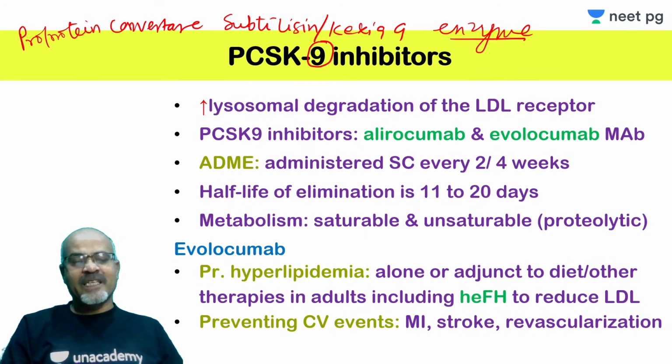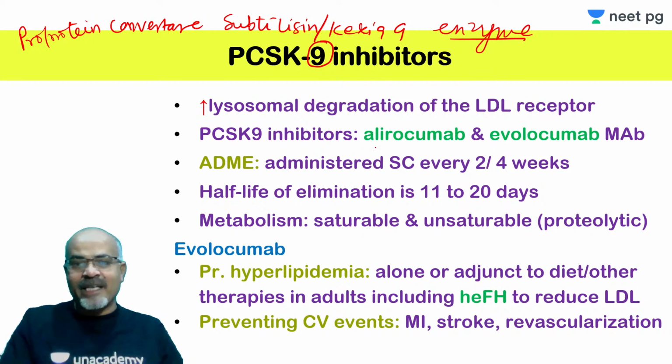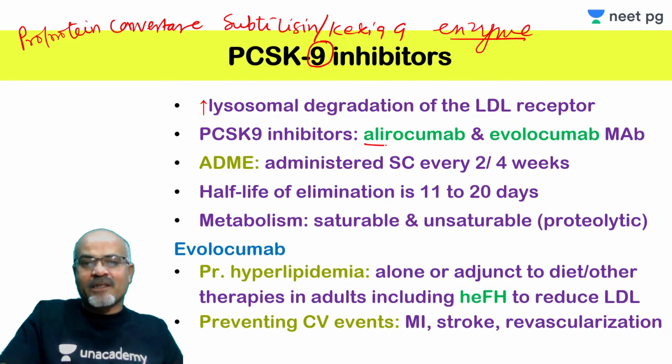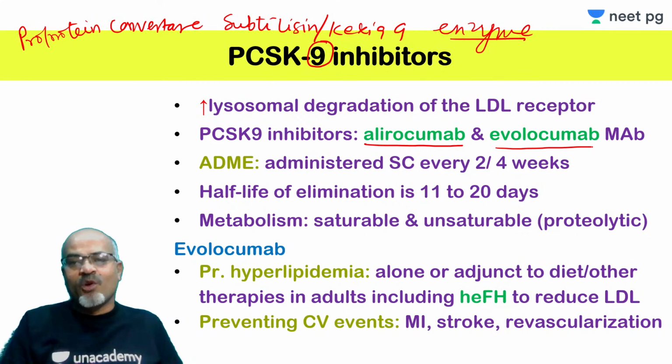So the PCSK9 inhibitors came into the picture, and they were developed and are available as monoclonal antibodies. These are fully humanized, or you can say human monoclonal antibodies, alirocumab and evolocumab.